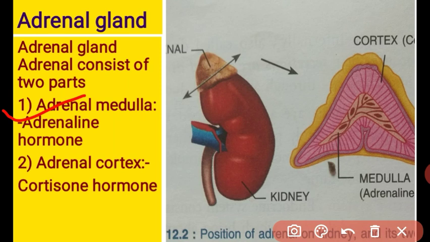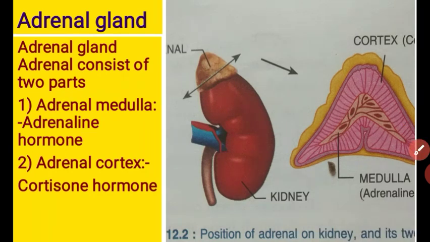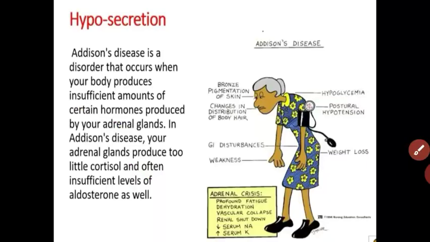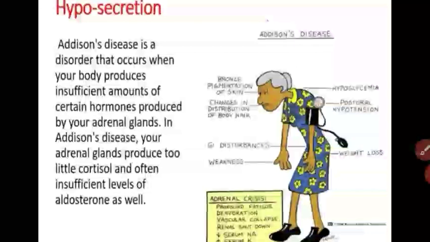Let us see what the deficiency diseases are when it is secreted in hypo and hyper amounts. Hypo means what? Less secretion. When the adrenal cortex secretes less, the person suffers from Addison disease. Addison disease means loss of body weight and skin pigmentation. See this picture, this lady is very weak.